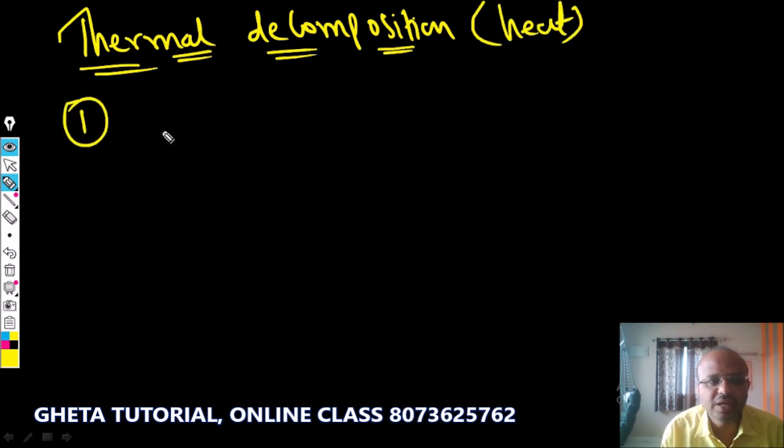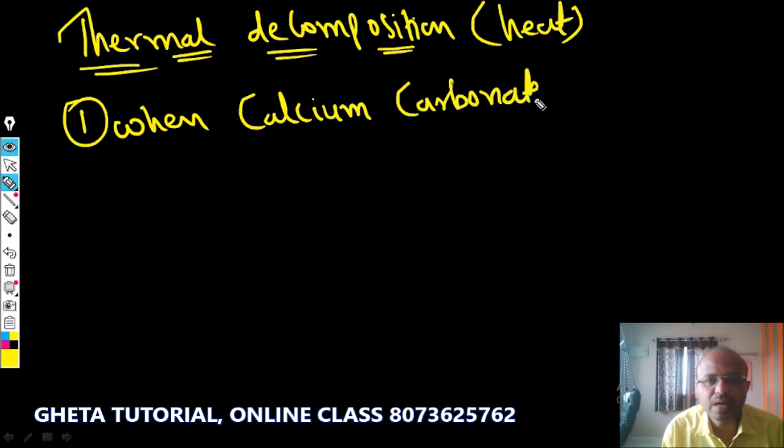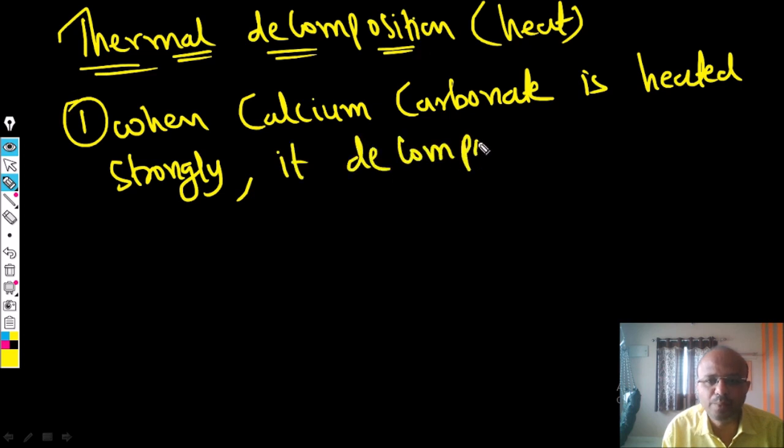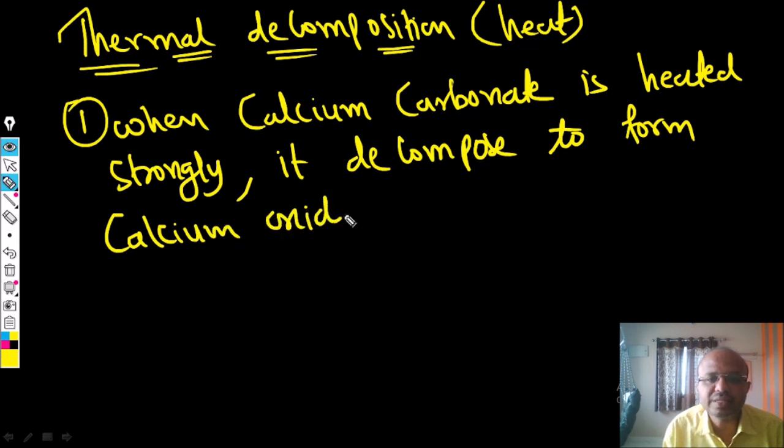The first example: when calcium carbonate, you know the formula, is heated strongly, then it decomposes to form calcium oxide and carbon dioxide.